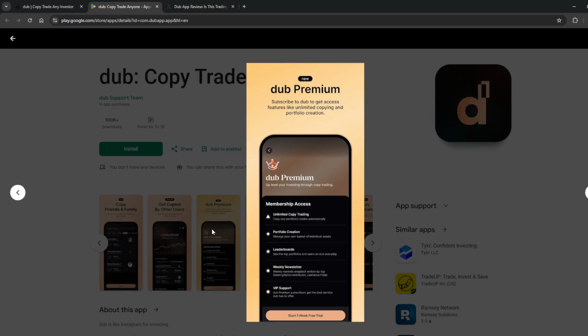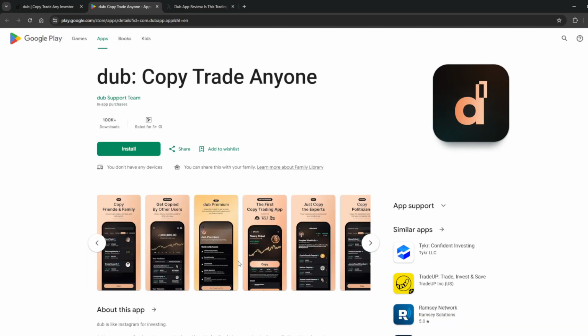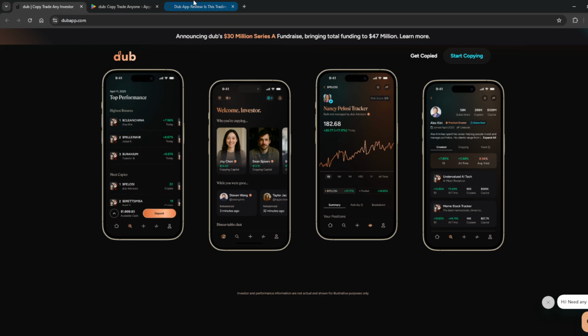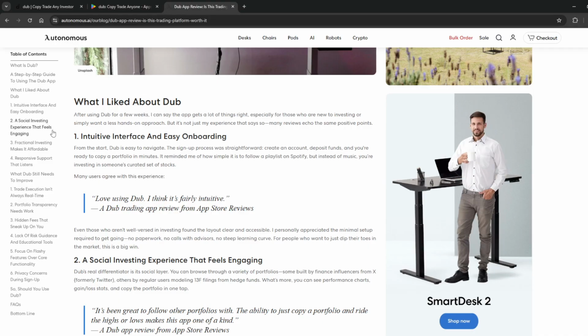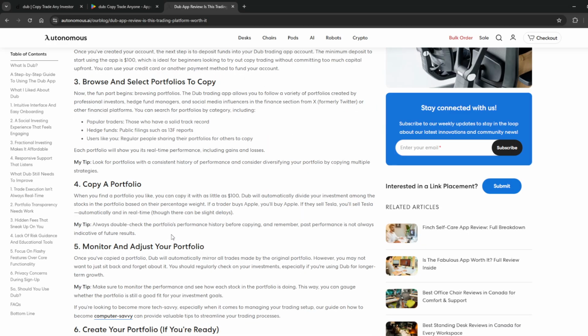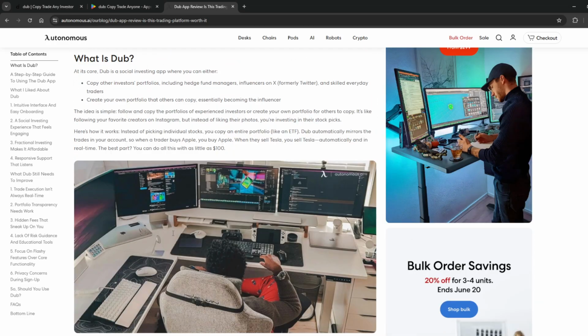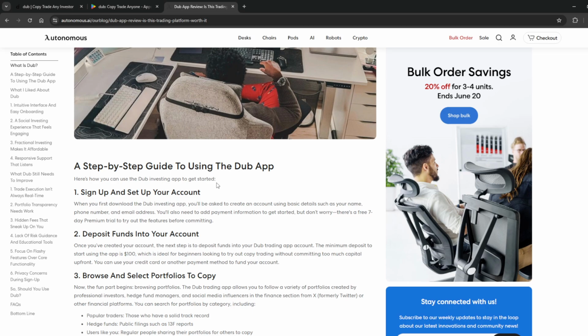You can also invest in Dub Premium. You can get unlimited copy trading, portfolio creation, leaderboards, weekly newsletters, and VIP support. If you're wondering if this app or this website is legit, I have it here on autonomous.ai. This person goes over what is Dub and if it's actually worth it.